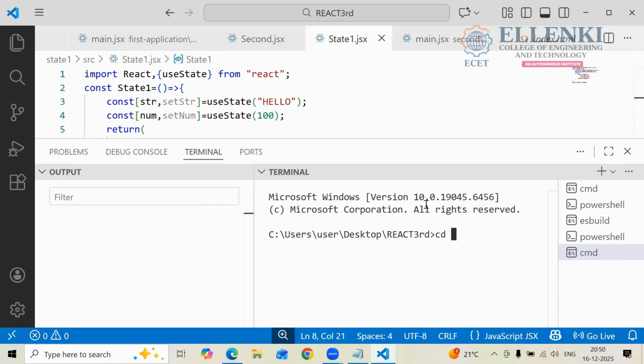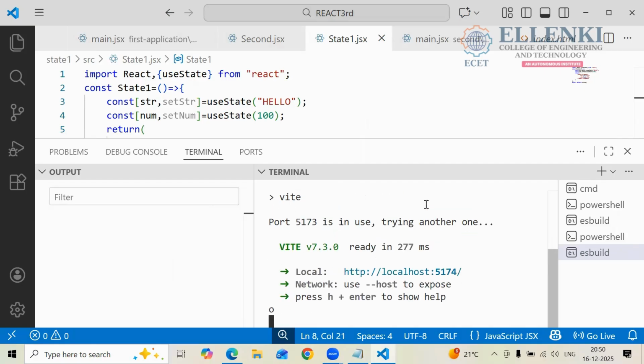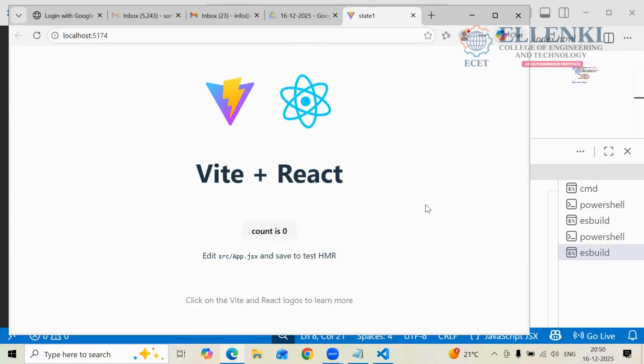So you have to remember that. cd space state1. Now npm run dev. Yes, now enter. You got the error, I think so.